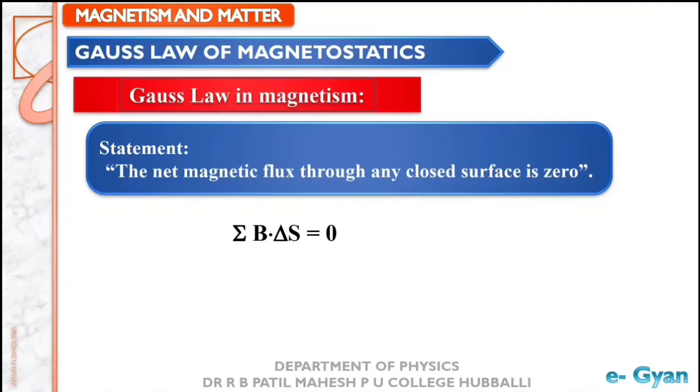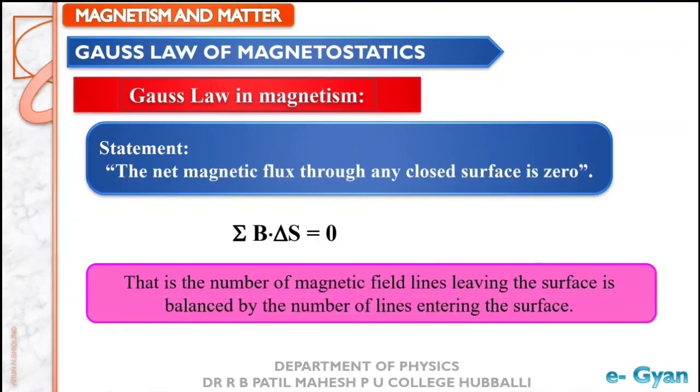Here B dot delta S is the magnetic flux. The above equation tells us that the number of magnetic field lines leaving any surface is balanced by the number of magnetic field lines entering the surface.